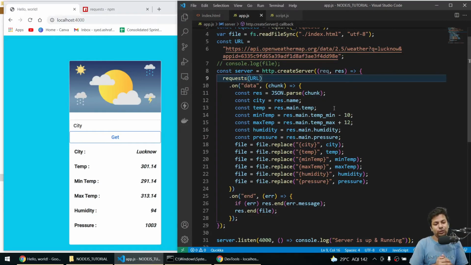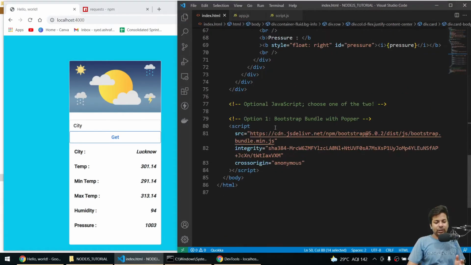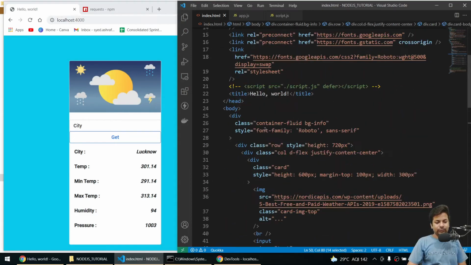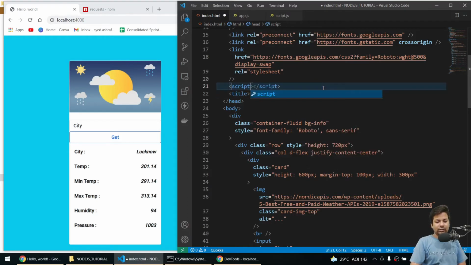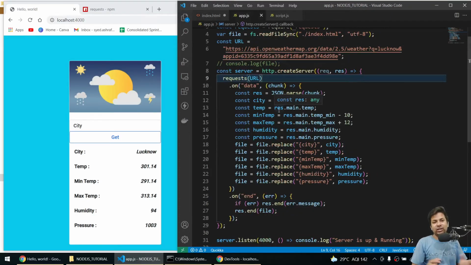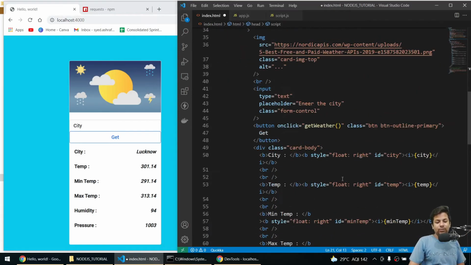What can we do for search? So okay, we can just write the search API here only, in a script tag, or we can say above somewhere in between. Okay, here it will work. So what I am trying to say is, I will just make a search request to the backend where I will give the city name, and they will give all the data back like we were requesting the API, and here I will just change the stuff with the help of the ID.